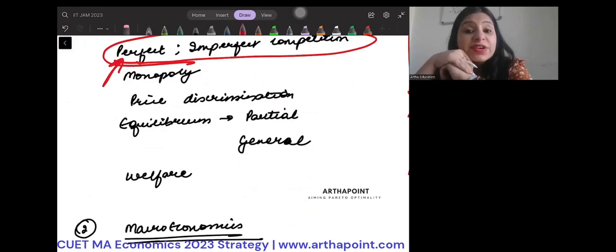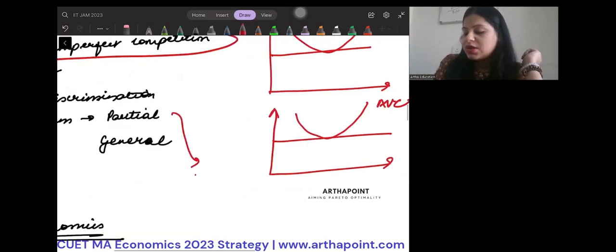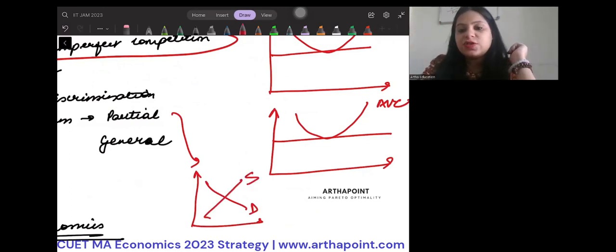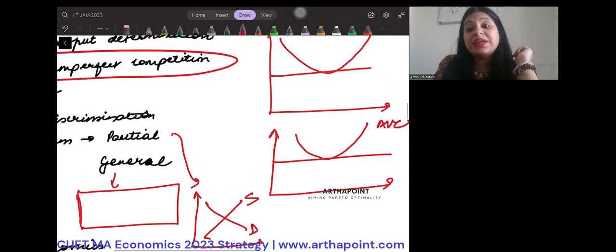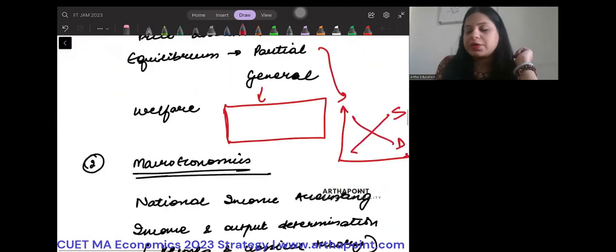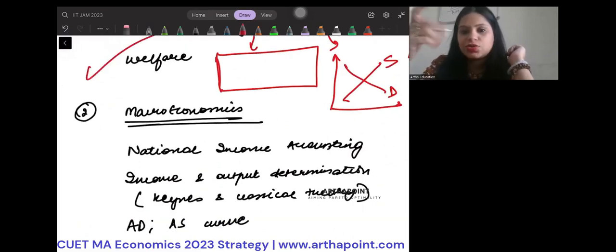Now, what are the different kinds of price discrimination in monopoly? First degree, second degree, third degree, ये भी जानना जरूरी है. Then you have your equilibrium conditions, right? Partial and general. तो partial equilibrium condition में क्या हो जाएगा? Demand equal to supply. जब कोई भी demand या supply curve shift होता है, what happens? So you have to understand that. When there is tax, what happens? But general में you will have the Edgeworth box. How do you find equilibrium in the Edgeworth box? That's also important. And then you have finally the welfare conditions.